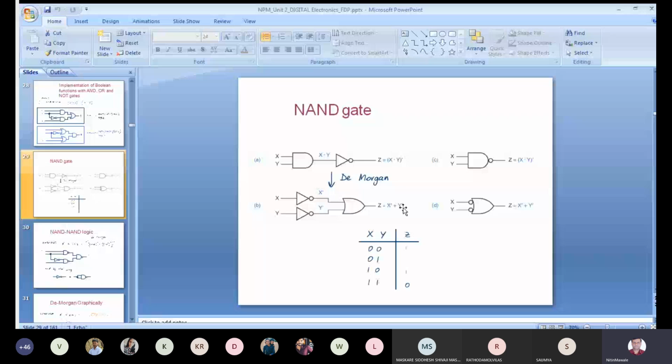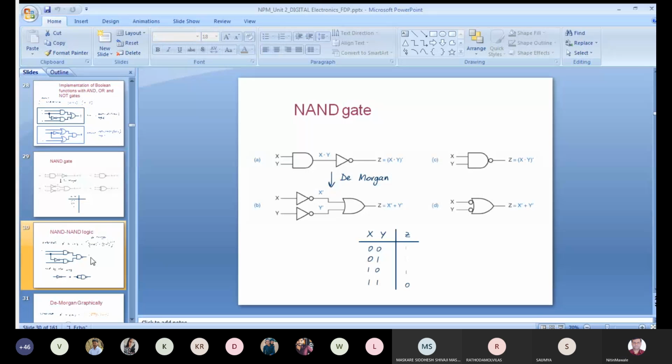Are you getting this, students? Yes, sir. You have studied this in first year. So I can say that a NAND gate is equivalent to an inverted input OR gate. Is it clear? Yes, sir.